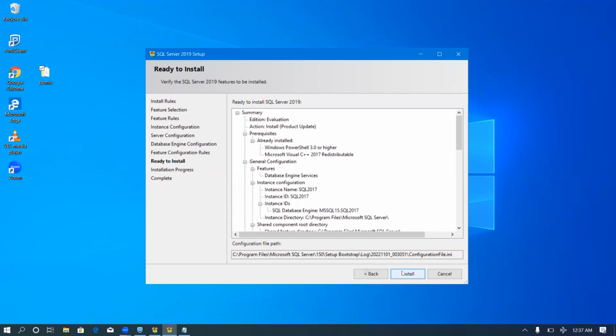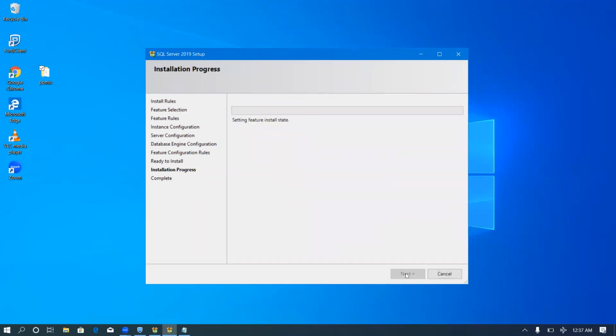Then the system will now go to ready to install, tell you all the things that you need to install and what has already been installed. If something has not been installed, it will tell you. If it has been installed, you also know. But just go ahead and click on install so that it will start the installation of the SQL server.